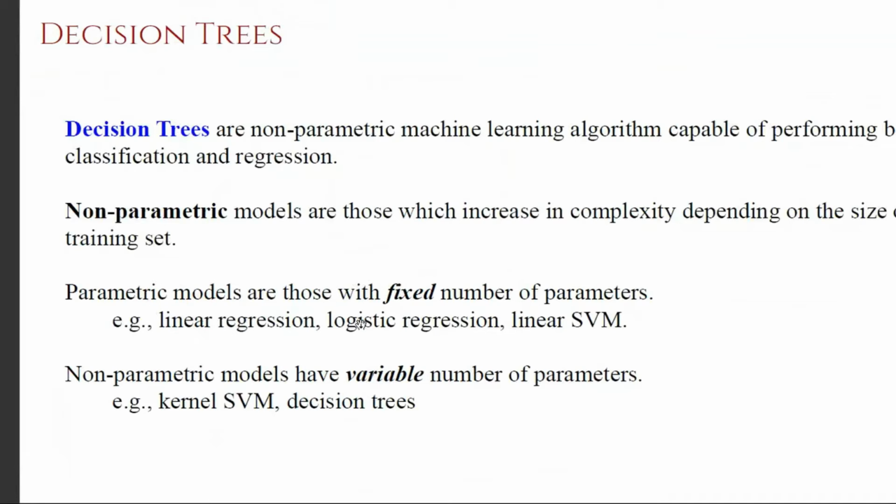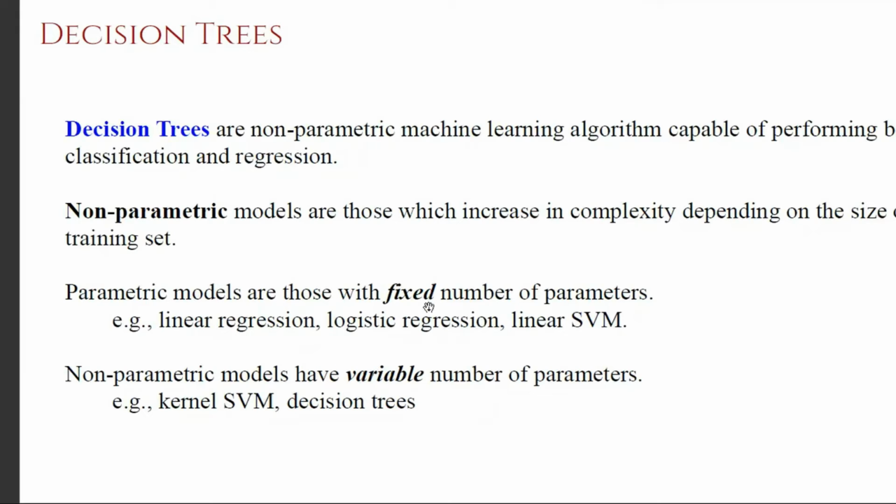For example, linear regression, logistic regression, or even this linear version of SVM that you will be covering later. But I just wanted to cite them as examples of parametric models. They are parametric because if you are dealing with n-dimensional data, you already know you need n plus 1 parameters to solve.